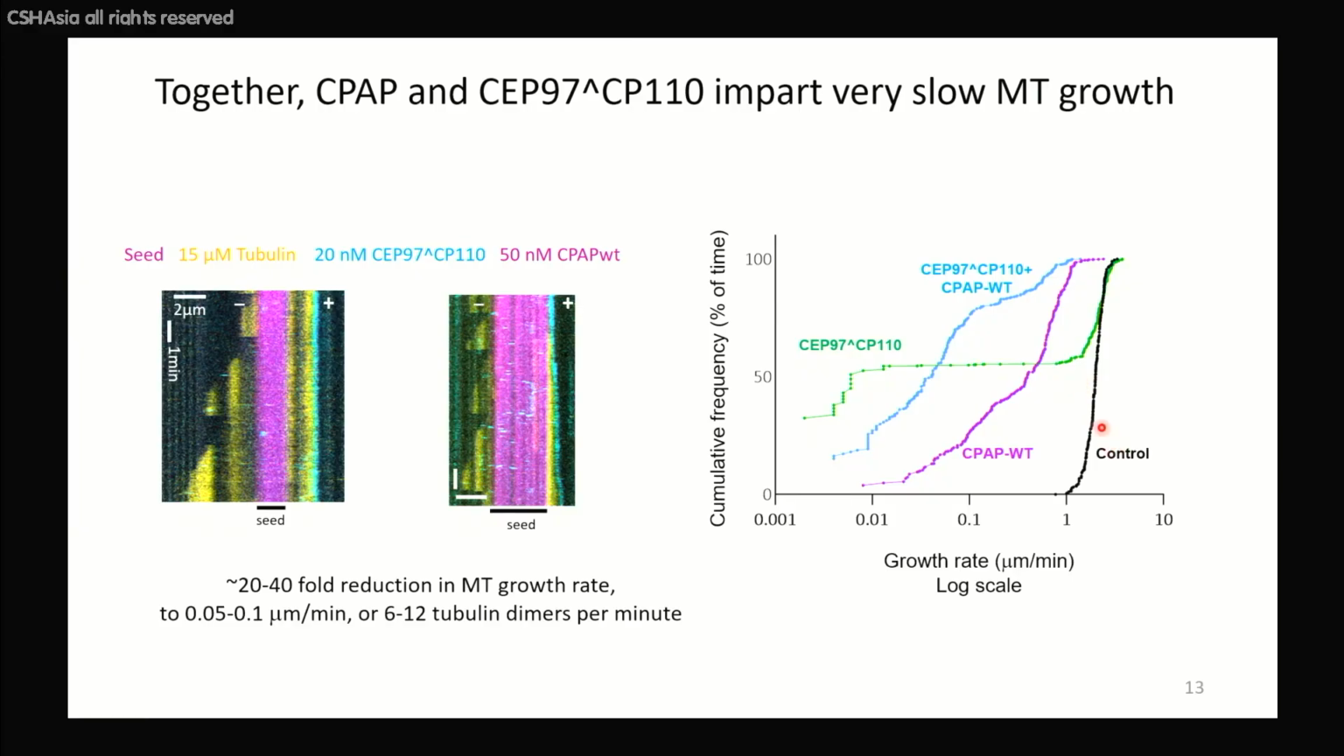This is also quantified here. If our control microtubules would grow at approximately 1 micron per minute, CPAP will slow it down 4-fold, and the chimera itself will block it completely. You get this pretty processive growth, which means no catastrophes, and very slow polymerization. It's still faster than what happens in centrioles, but we think that it's part of the mechanism to regulate this very slow elongation of centriolar microtubules.